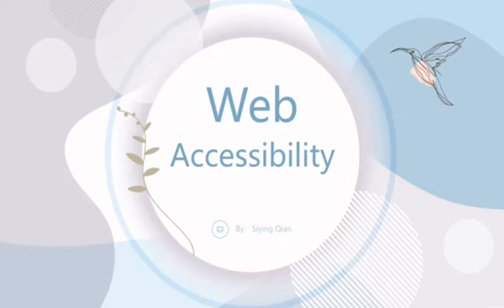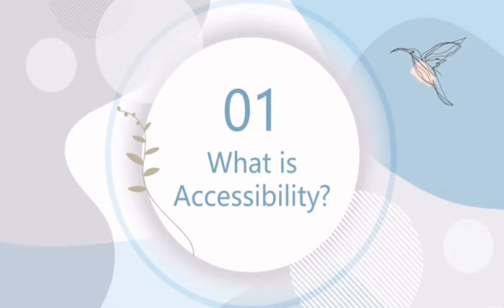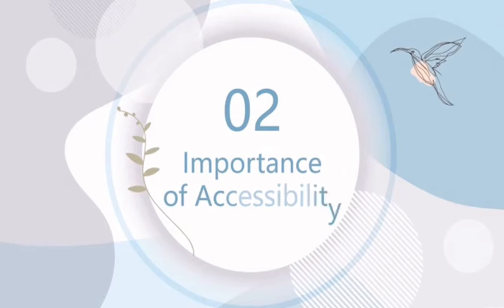Today, I'm going to introduce web accessibility, and I will introduce from 4 aspects. So, what is accessibility? Accessibility is the practices, the skills and knowledge, and everything around making the web usable, accessible to people with disabilities. And you may ask, why is it so important in the web development process?